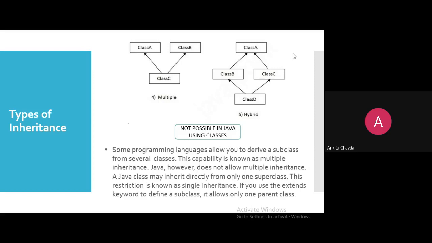So Java does not allow multiple inheritance, and a Java class may inherit directly from only one superclass. Exactly one superclass would be there, not more than one. This restriction is known as single inheritance, obviously because I have only one parent. If you use the extends keyword to define a subclass, it will allow only one parent class.